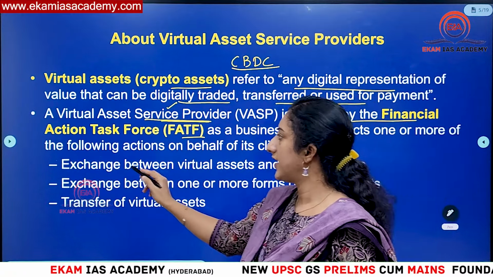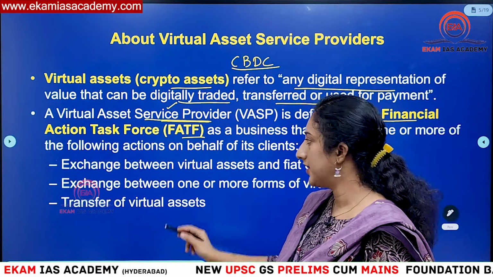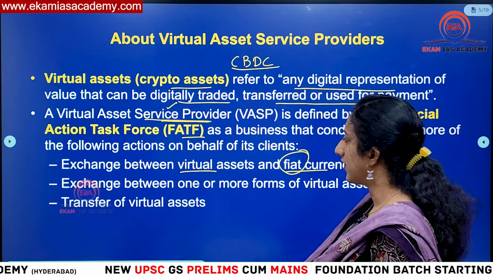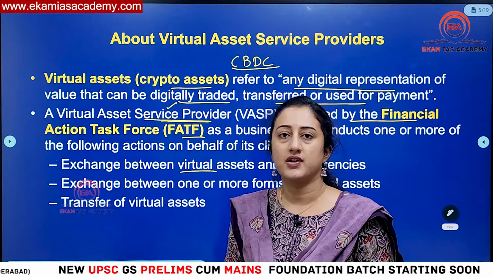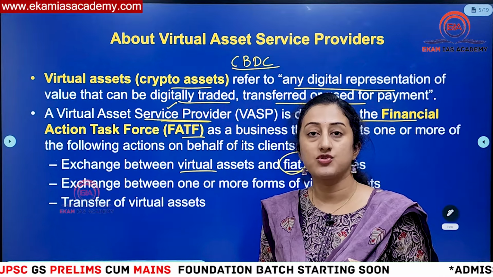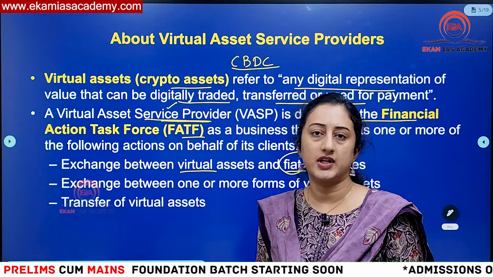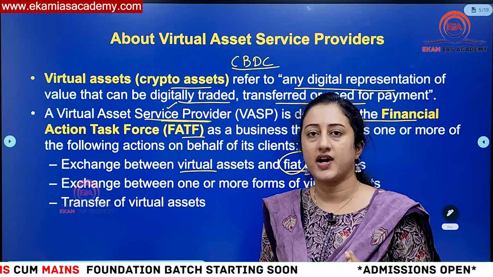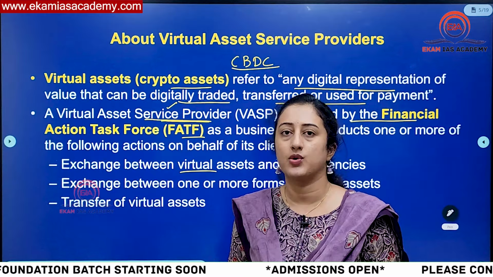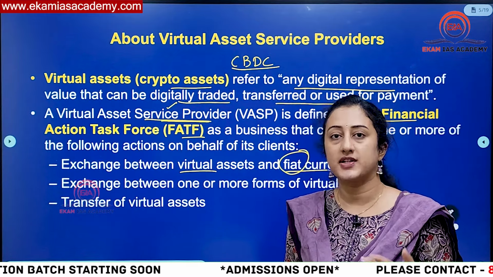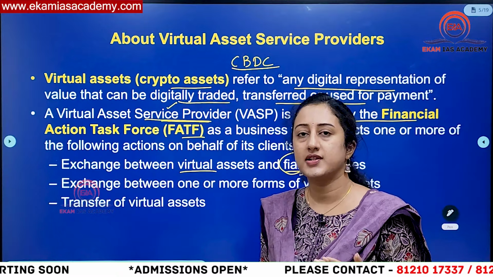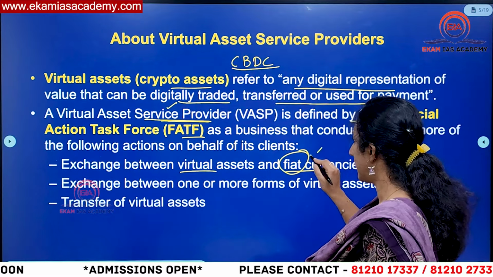You can see they have issued them in terms of the following aspects. Here, exchange between a virtual asset and a fiat currency. What is a fiat currency we are referring to? A fiat currency is a currency which is not backed by any physical thing like gold or anything, but is rather issued by the government as legal tender. For example, the Indian rupee is a fiat currency. It is not backed by any physical commodity like gold or silver, but it is issued by the government as legal tender. Then we call such currencies fiat currencies.